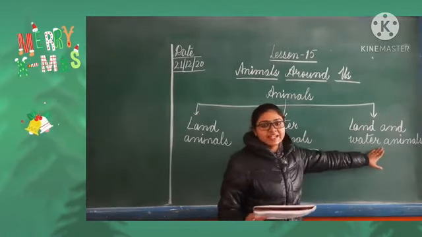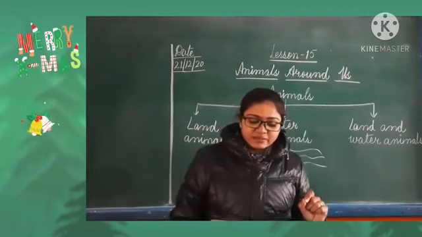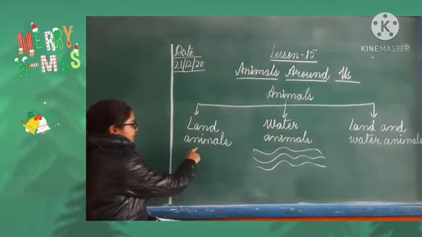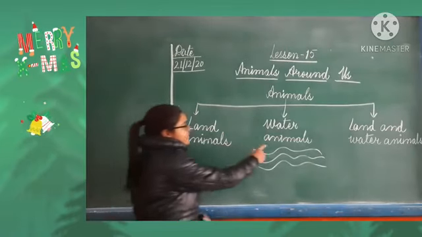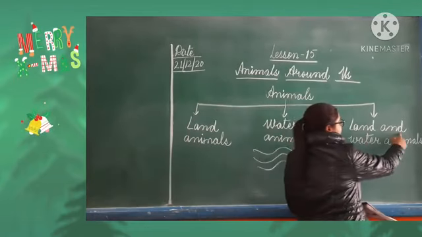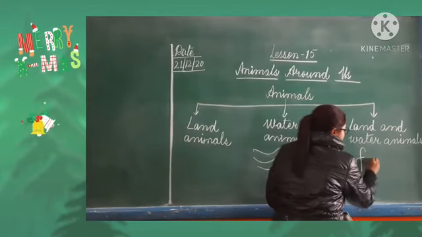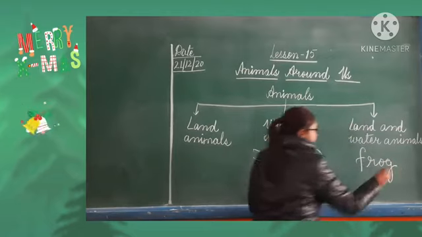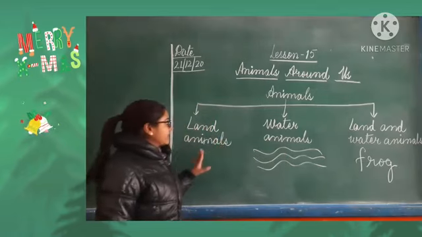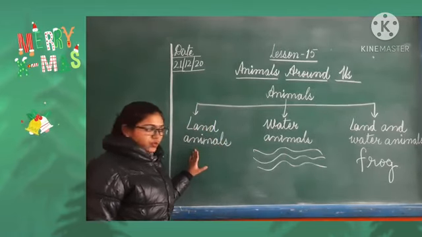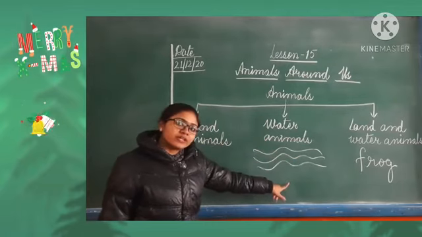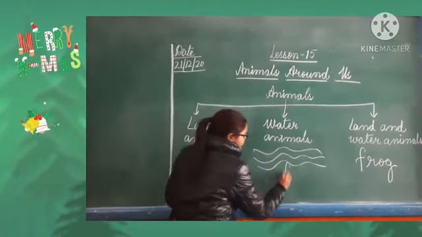Land and water animal. Next one is land and water animal. Some animals live on both land and water. Some animals can live on land also and in water also. Those animals are known as land and water animals. For example, frog. A frog can live in the water also and on the land also. Okay? Which animal can live in water only? Fish. Very good.